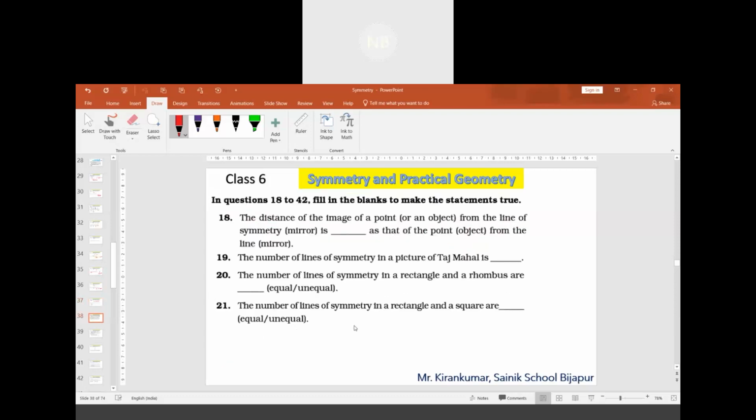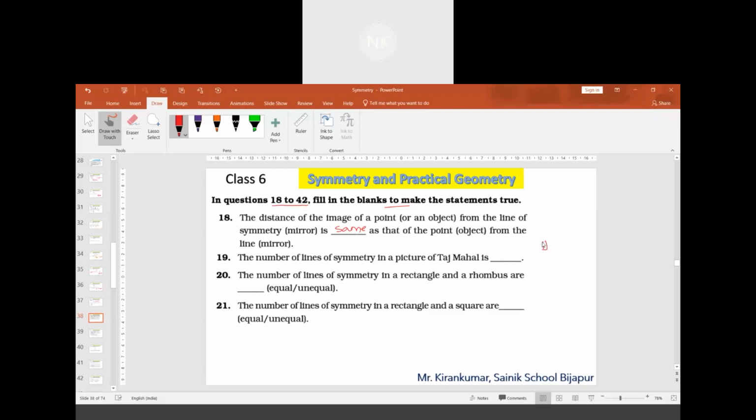Okay, sir. Now we have the questions from 18 to 42, which are fill in the blank type. The distance of the image of a point or an object from the line of symmetry, which is the mirror, is dash as the point object from the line of mirror. It should be same. Same or equal? Same, sir.